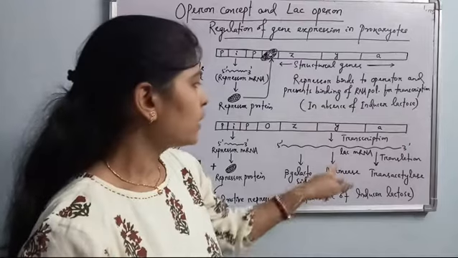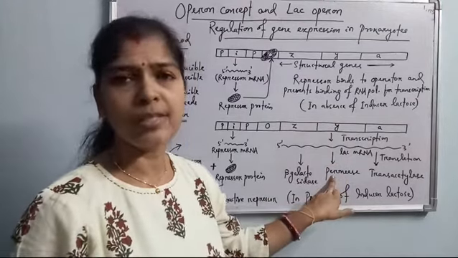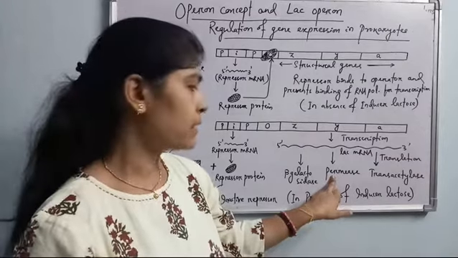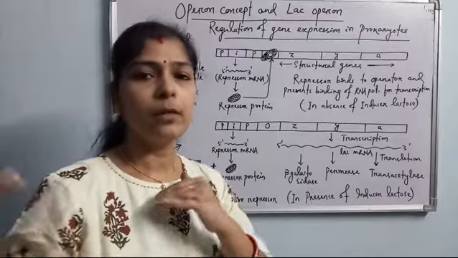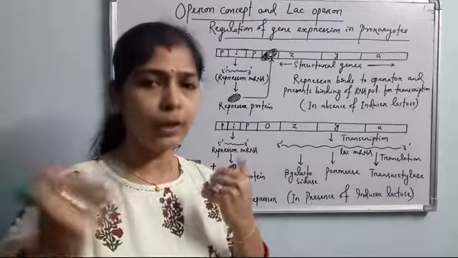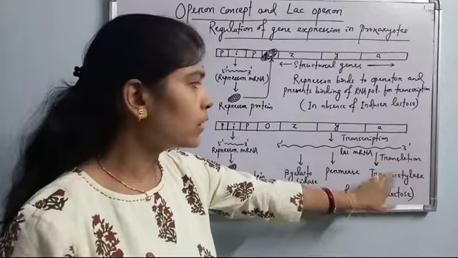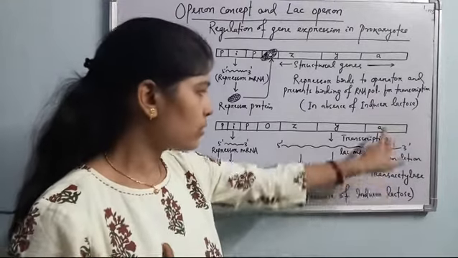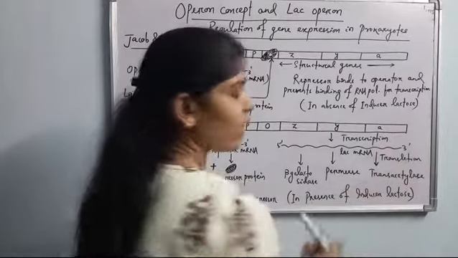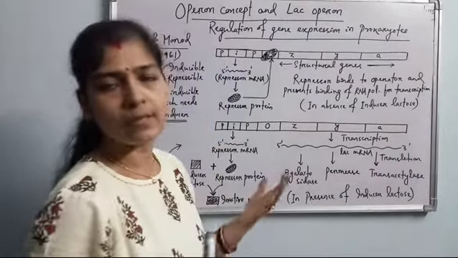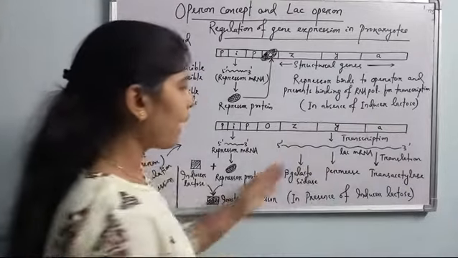the bacterial cell. And the Y gene codes for the enzyme permease. Permease means it is the lactose permease. This gene helps the permeation of lactose into the cell through the membranes. And the third, the A gene, codes for the enzyme transacetylase. So these three enzymes are produced from the lac mRNA.